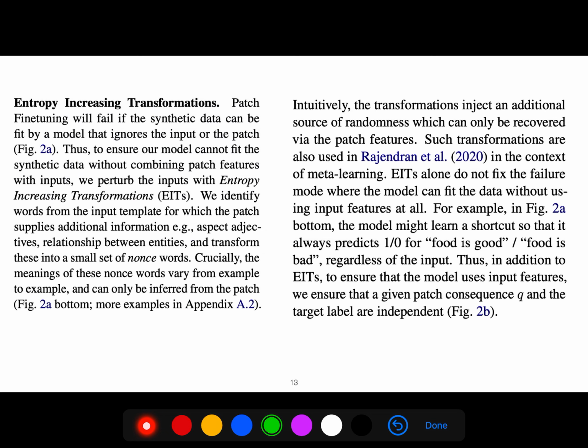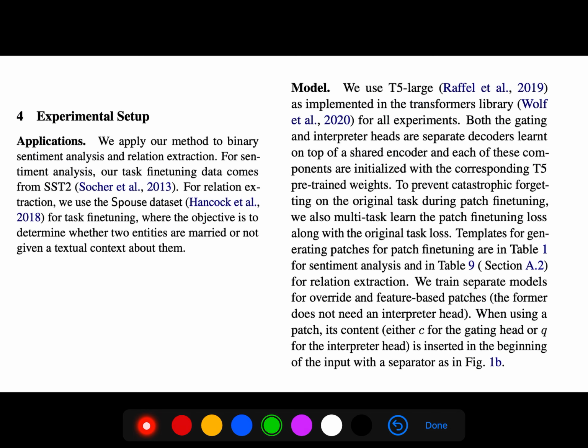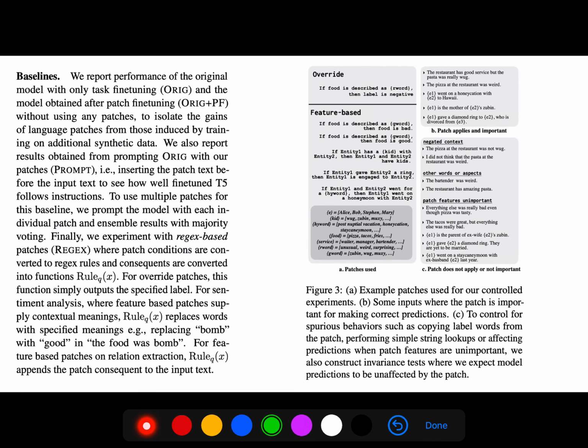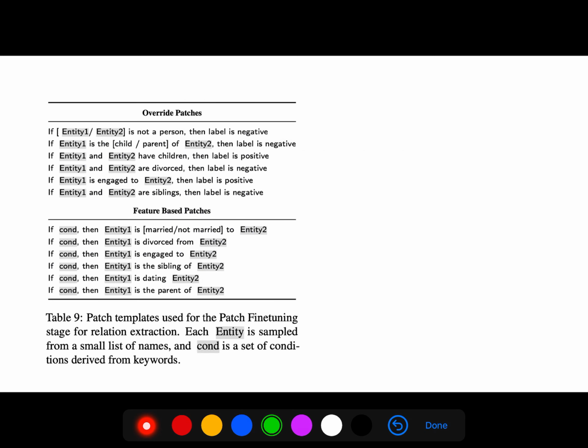And then they talk about these entropy increasing transformations. They use T5 large in the transformers library, and this is the patch templates used for the patch fine-tuning stage for relation extraction. Each entity is sampled from a small list of names, and the condition is a set of conditions derived from the keywords.